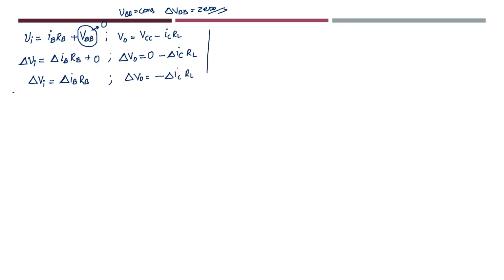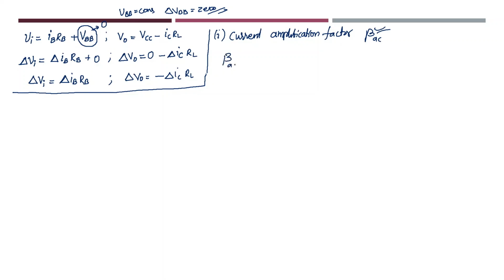Now we are supposed to derive three formulas here. What is the first formula? First we will be deriving the current amplification factor, beta AC. In the previous video we have studied the current amplification factor for common base, common collector and common emitter configuration. For common emitter we use the beta symbol. So what was that? It was change in output current by change in input current. Beta AC is given as delta IC by delta IB. This is one of the important formulas which you have to remember.